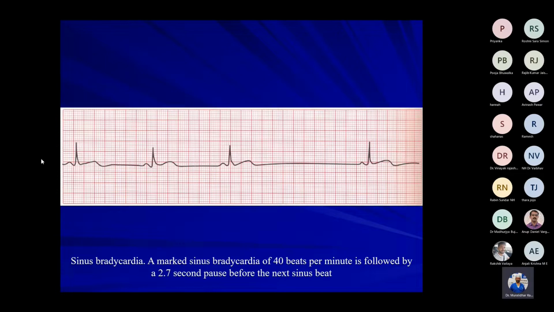I think we should follow the AHA algorithm. In the AHA algorithm, we divide the bradycardia into symptomatic and asymptomatic. Okay. Symptomatic bradycardia and bradycardia without symptoms.